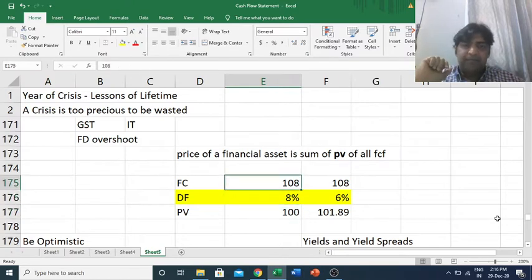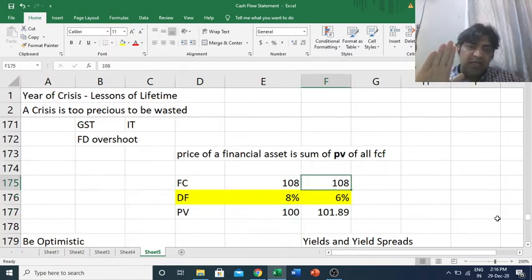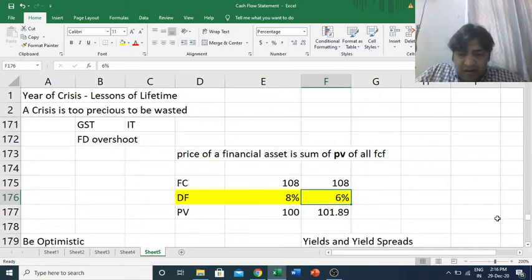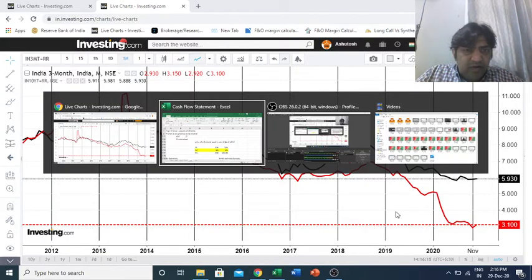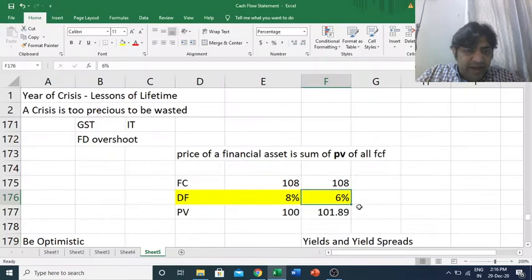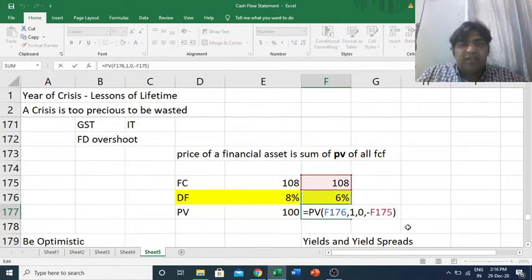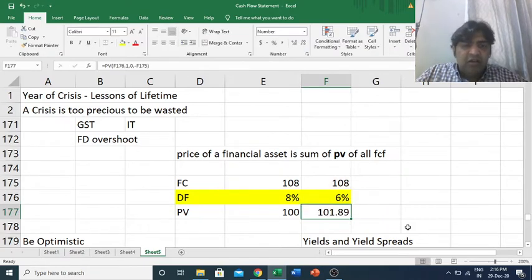This is simple. Now let's say you still want 108 rupees. But interest rates have come down due to global liquidity and all, and RBI has reduced these interest rates. Now if you use the PV function, it means you will have to invest slightly more than 100.